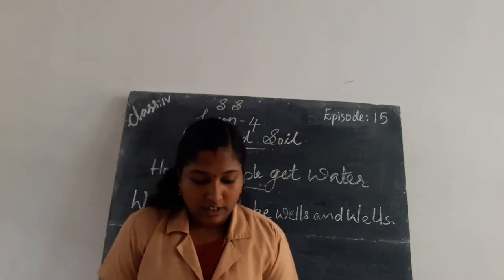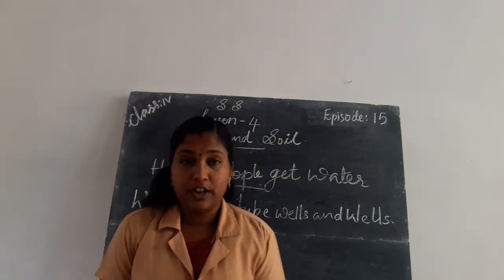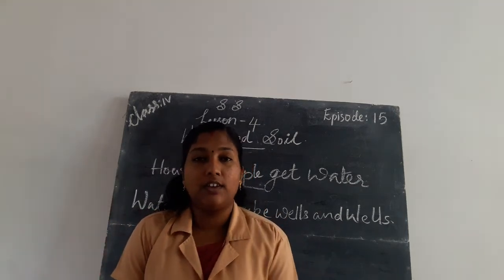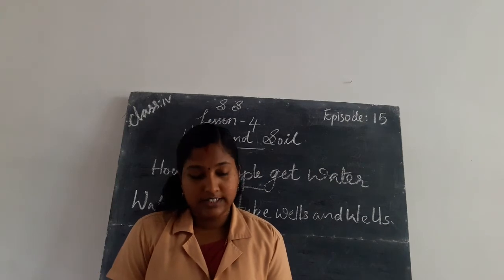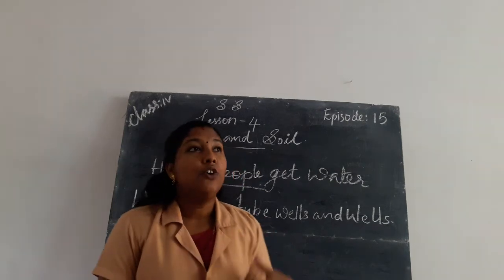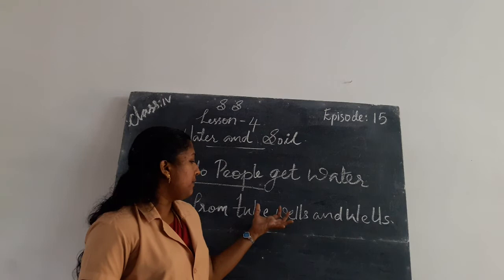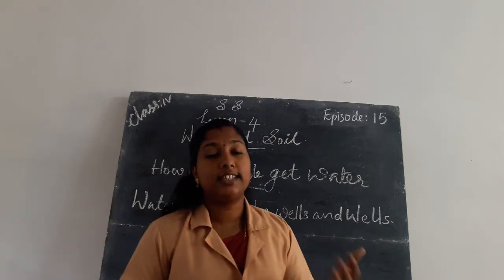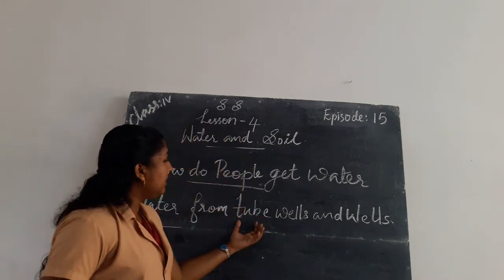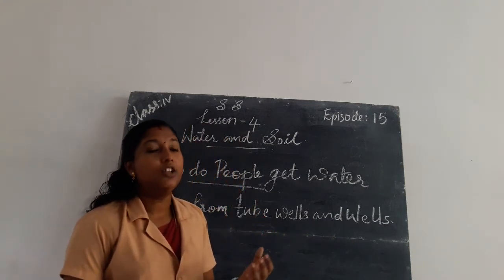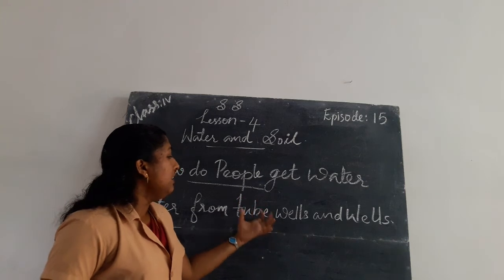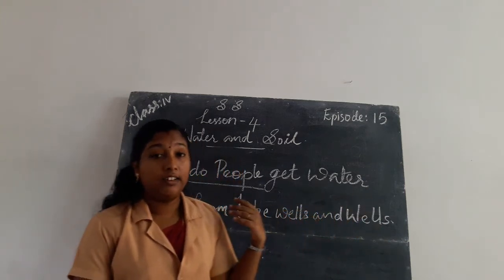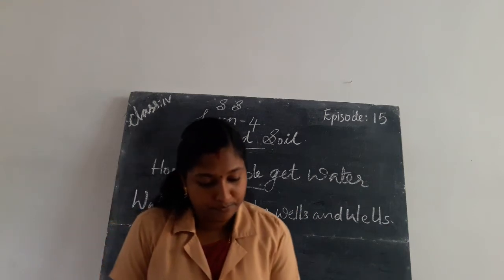Another way, people get water from wells. The water found in wells is also surface water. The people make tube wells for getting underground water, which is fresh water. They use the water from tube wells and wells for drinking and irrigation purposes.